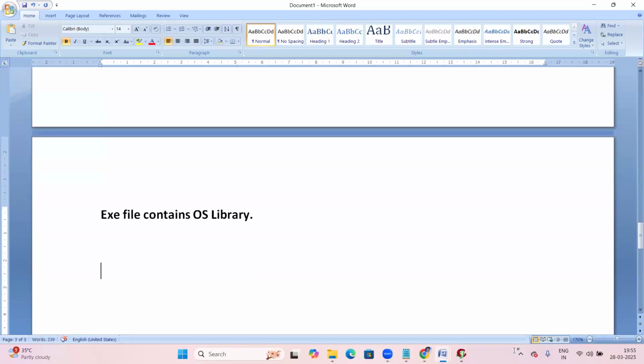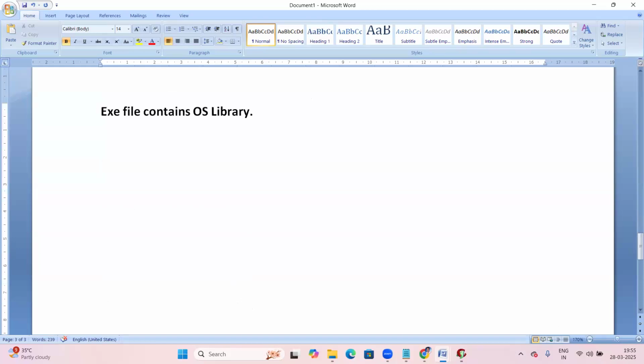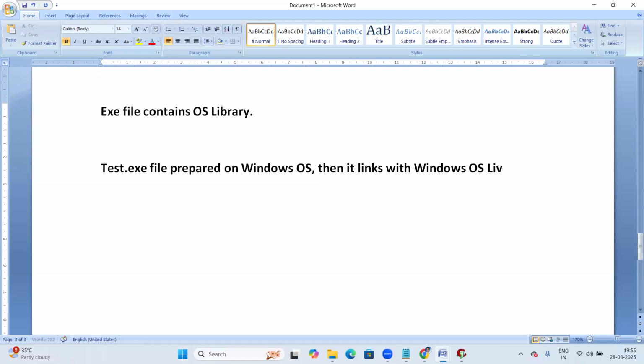Okay, fine. Now suppose this is a test.exe file prepared on Windows OS. Then it links with the Windows OS library. So you get now the test.exe file with the Win library.